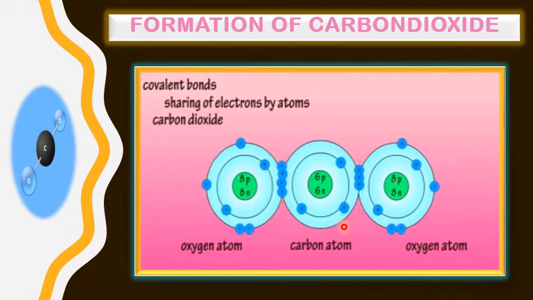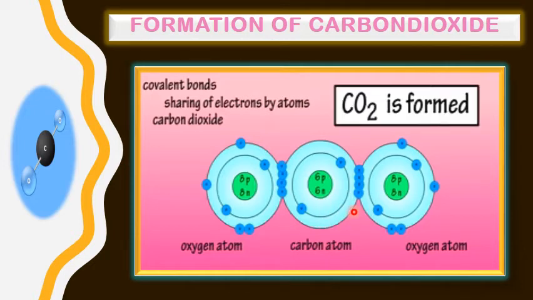Same is the case with this carbon and oxygen. What happens? 2 electrons from the valence shell, outermost shell, of this carbon, and 2 electrons from the oxygen, and the sharing region contains 4 electrons. So in this way, a covalent bond is developed between 1 carbon and 2 oxygen, and if you count the electrons in the valence shell of this oxygen, they are 8: 2, 2 and 4 this. So the valence shell is complete for oxygen. So oxygen is happy and enjoying the electronic configuration towards a stable configuration, that is noble gas configuration.